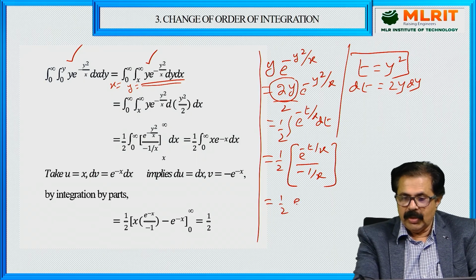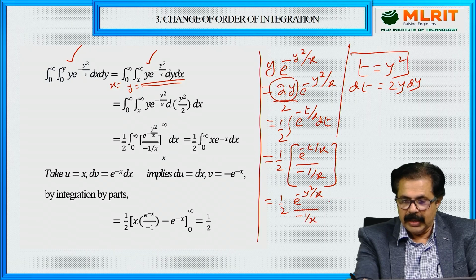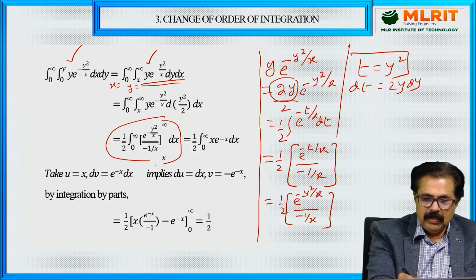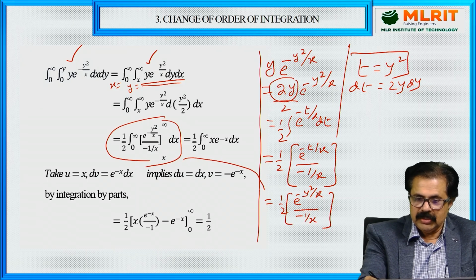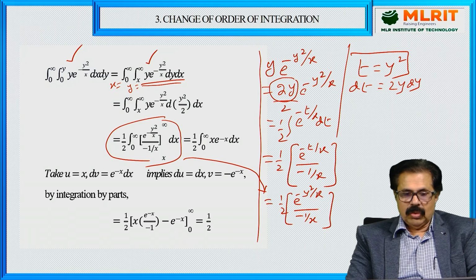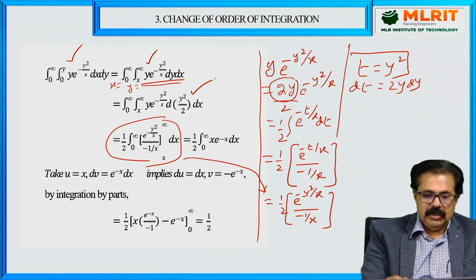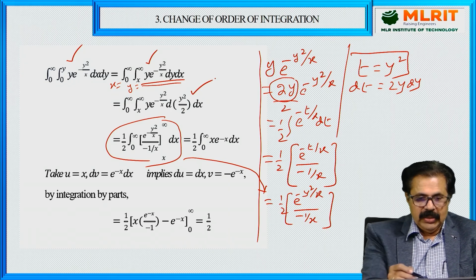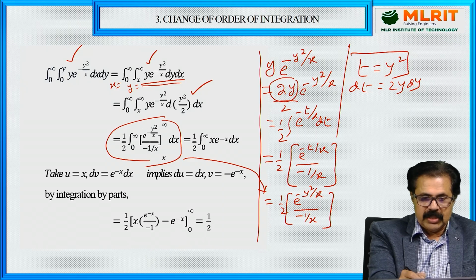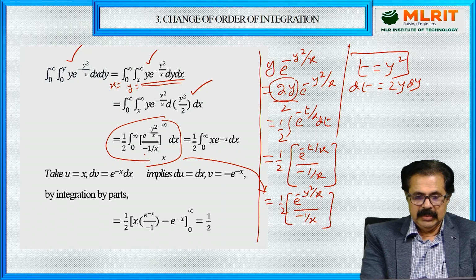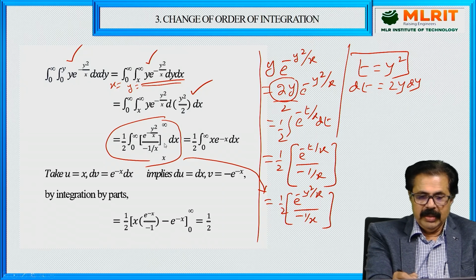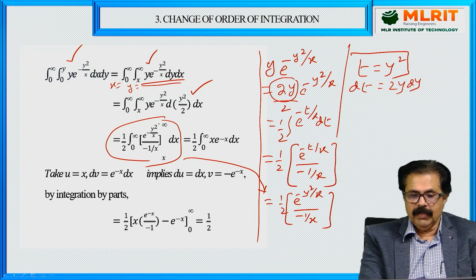The t, what is the t? y square by x upon minus 1 by x. So you can see this now. Okay, you will understand how you got this. So the integration of this with respect to y is e raised to minus y square by x upon minus 1 by x. The limits are, now you can see, y equal to x to infinity.